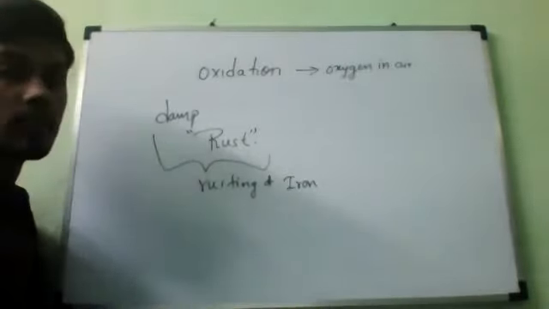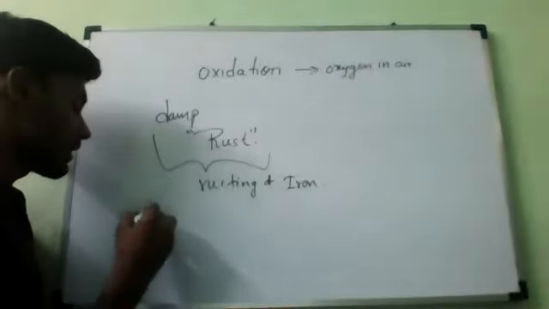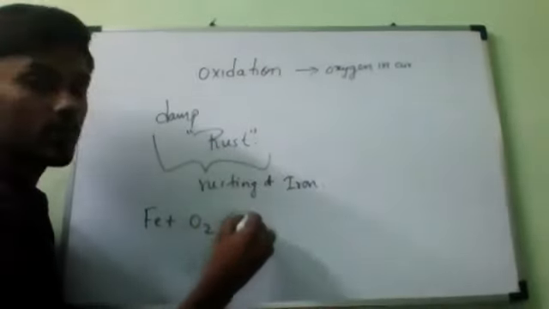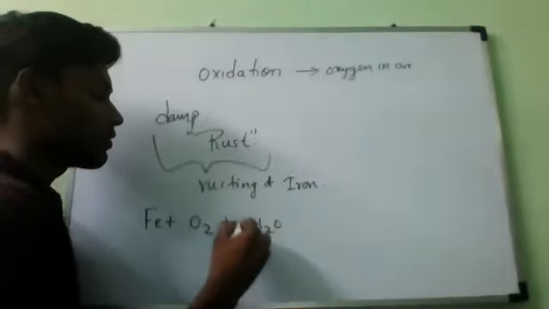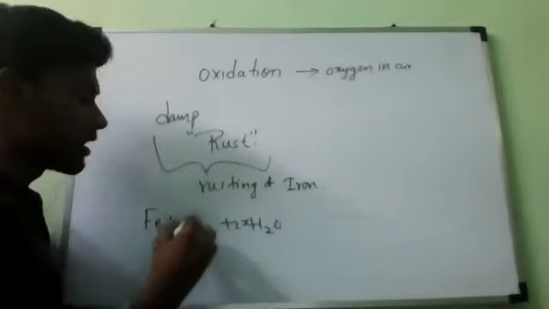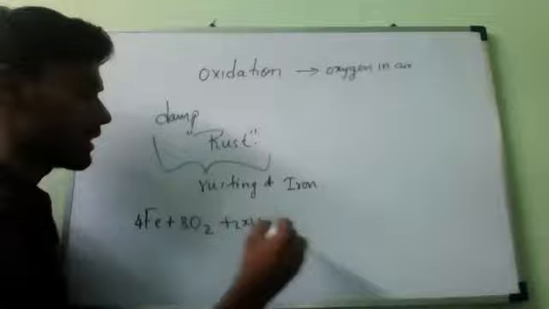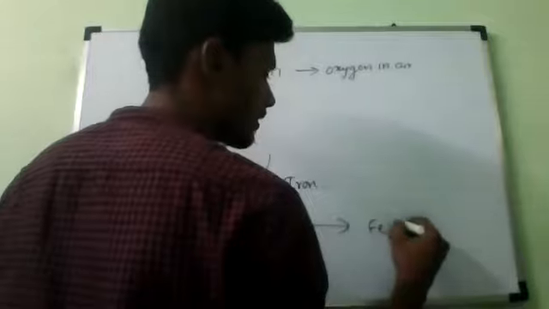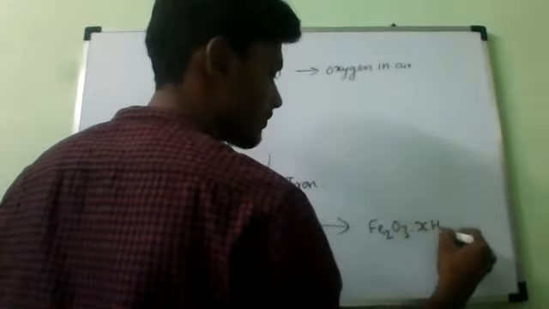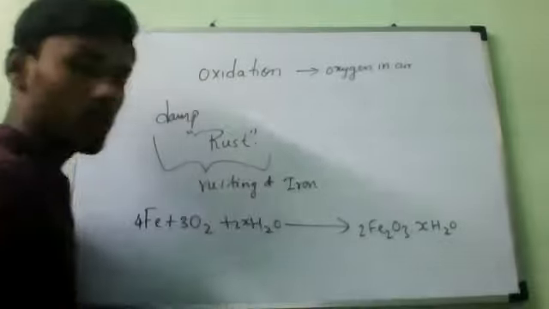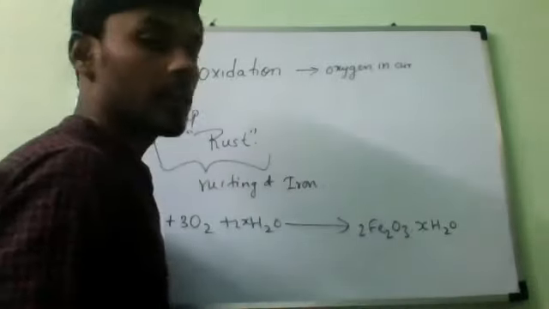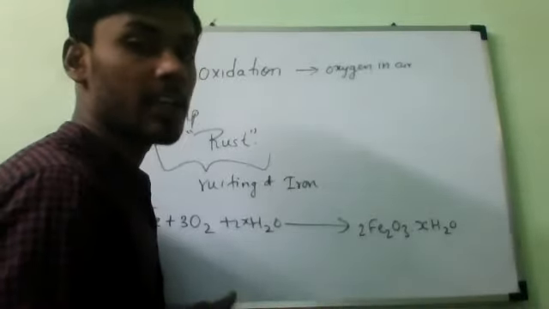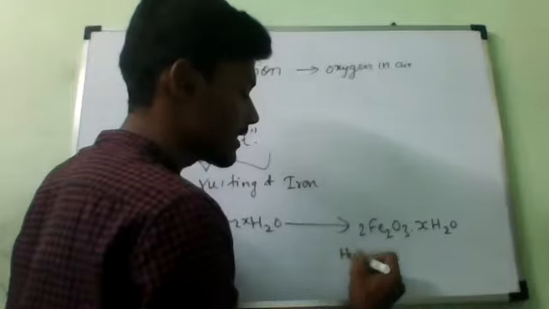Now, if you write the chemical equation for this: Fe plus O2 plus xH2O gives, balanced, 4Fe plus 3O2 plus xH2O gives Fe2O3.xH2O. X indicates the number of water molecules.